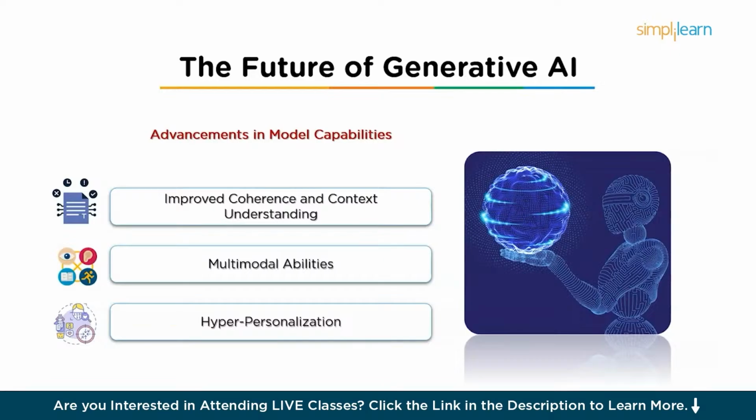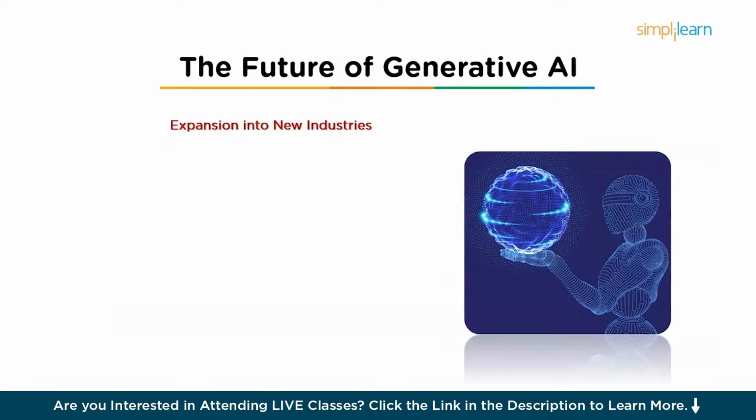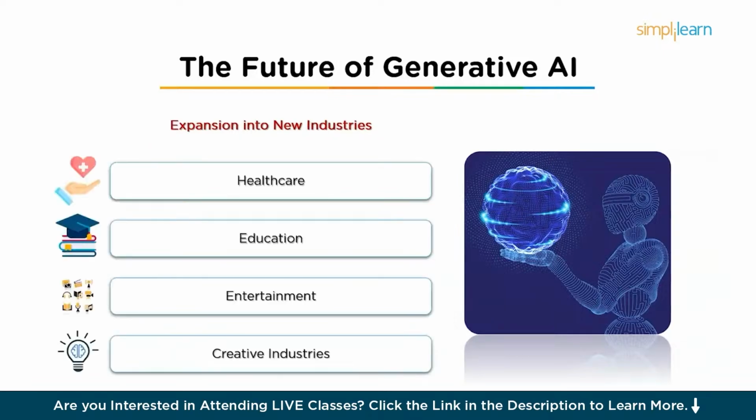Also in hyper-personalization, AI will become more adept at generating tailored content based on real-time data. Businesses will be able to deliver highly personalized experiences in marketing, customer service, and other areas, adapting to individual user preferences. Next is impact across various industries. Like healthcare, Gen AI can help diagnose diseases, recommend treatments, and assist with drug discovery. It can be used in education, where Gen AI will generate customized learning materials, adaptive quizzes, and explanations.